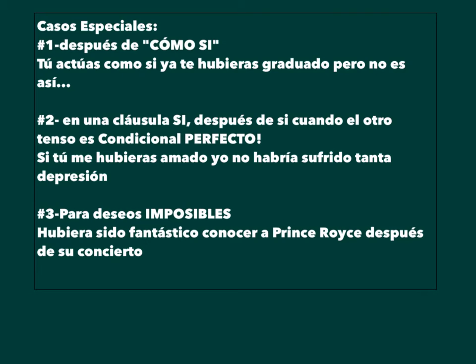Ok, estudiantes. Y finalmente tenemos algunos casos especiales, right? So there's some special cases after the phrase como si. Again, I don't care what my governing verb is. Como si introduces something that's automatically not true. So if it's como si, and again you have something like a ya or something to indicate that this already happened, you use pluscuamperfecto de subjuntivo. So you act as if you had already graduated, right? That's not true. And you're acting as if it had already happened. So you need that two-part form.